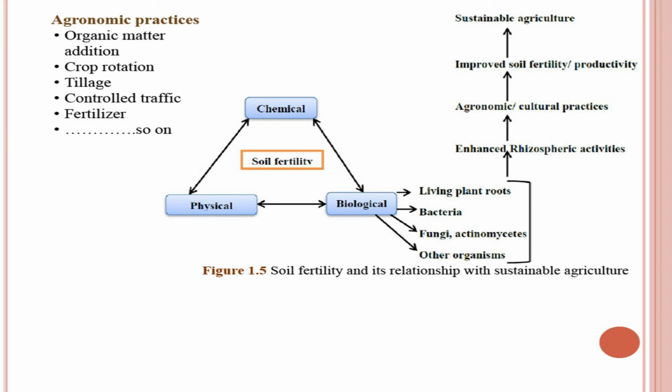And overall you can see there is a triangle: chemical, physical and biological properties are interrelated, and these chemical or physical properties will affect the biological properties, and these biological properties include living plant roots, bacteria, fungi, actinomycetes, other organisms, means the living section of the soil, and it results in enhanced rhizospheric activities. Then agronomic or cultural practices will influence the rhizospheric activity, and then finally it will result in improved soil fertility, productivity, and finally sustainable agriculture.